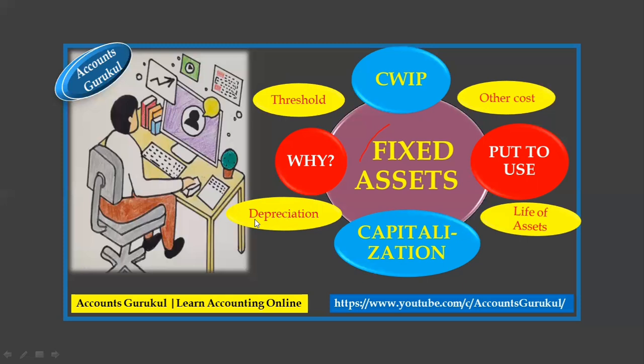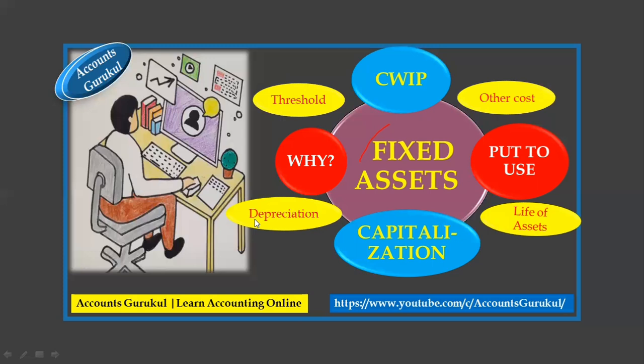And how is it going to work? For the 5 years, there are different methods for depreciation. One is the straight line method, or the WDV, written down value method. Whatever policy our own entity defines, based on that we have to depreciate that asset.